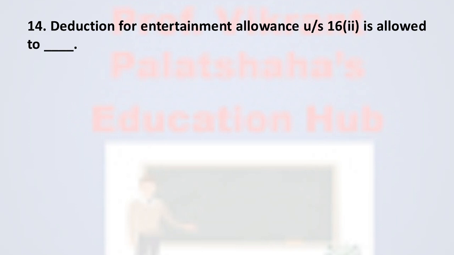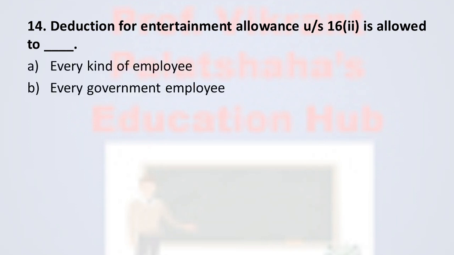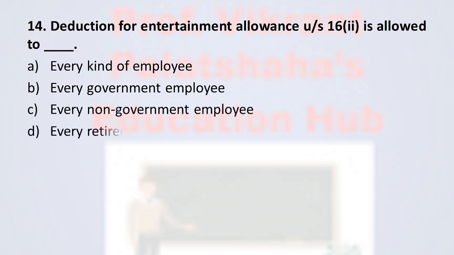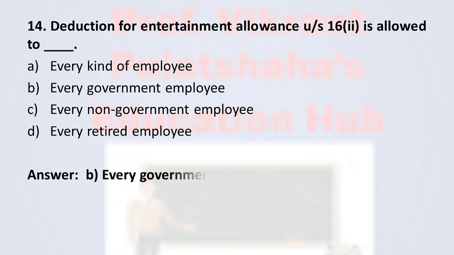Next, question number 14. Deduction for entertainment allowance under section 16(2) is allowed to: option A, every kind of employee; option B, every government employee; option C, every non-government employee; and option D, every retired employee. The correct option is option B, every government employee. According to section 16(2), the entertainment allowance deduction is applicable for every government employee.